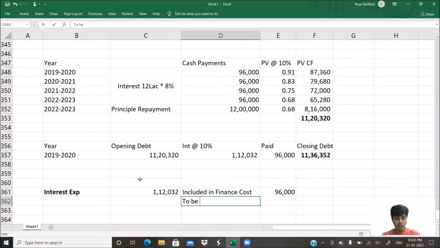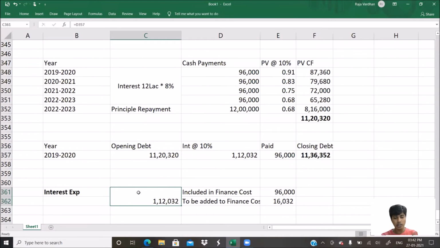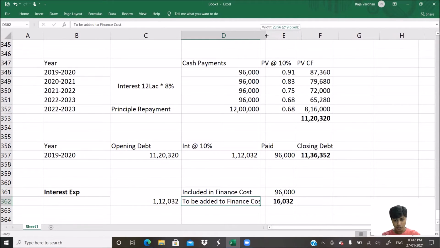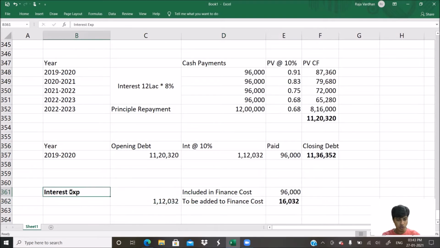To be added to finance cost in your statement of profit or loss. How much should we add to our finance cost? We are supposed to add the balance amount because the total expense should come to 1,12,032. So the finance interest expense is 1,12,032 rupees. However, of that 96,000 is previously recognized, and what is to be recognized now is 16,032. So this is one important aspect of our answer. This is the notes to the statement of profit or loss, you can say.